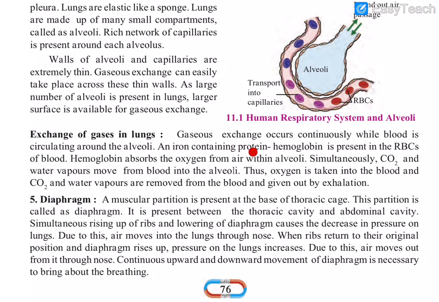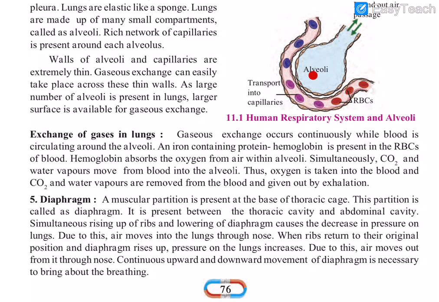An iron-containing protein, hemoglobin, is present in the RBCs of blood. We know that the red blood cells in our blood have an iron-containing protein called hemoglobin, and hemoglobin absorbs the oxygen from the air within an alveolus.